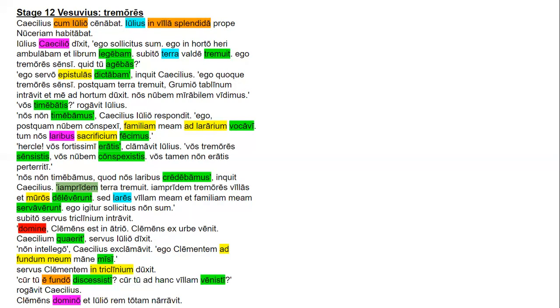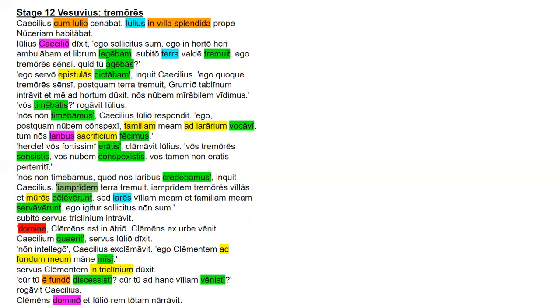"Cur a fundo discessisti? Cur ad hanc villam venisti?" rogavit Caecilius. And then we'll just have the last sentence here. Clemens domino et Julio rem totam narravit. So cur is an adverb. It means why, and indicates that it's a question. Tu is the personal pronoun, it's the nominative subject. Discessisti is a perfect tense verb, first person singular. A fundo is a plus ablative, which is an ablative of separation in a prepositional phrase.